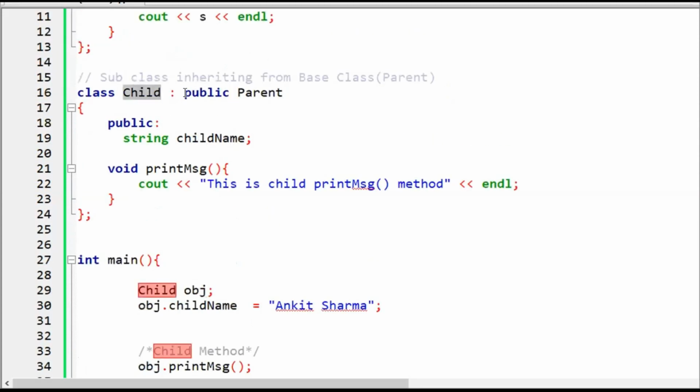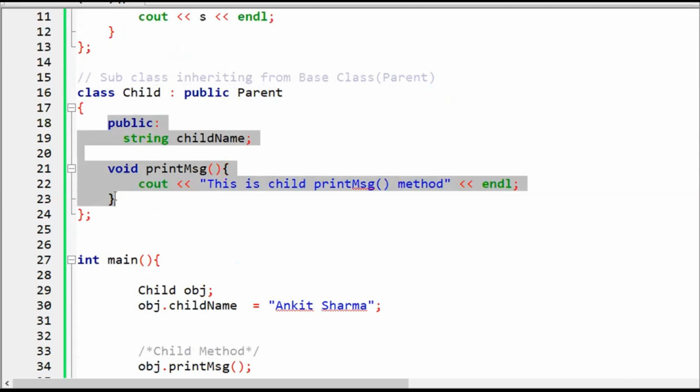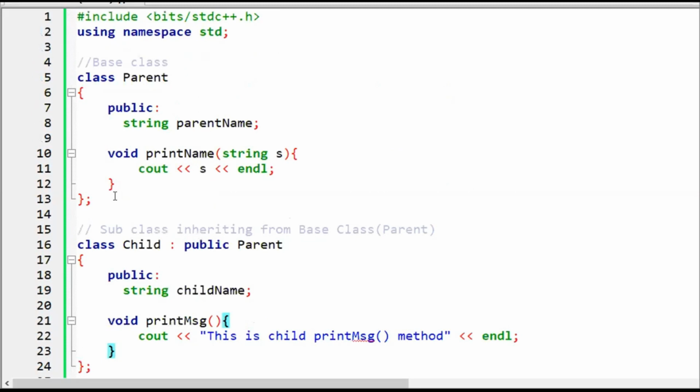Because the child is a derived class, or a child class, or a subclass of the parent class. So if a parent class has some functionalities, then the child class, the derived class, or the subclass can access that functionality if it is available. So this is about inheritance.